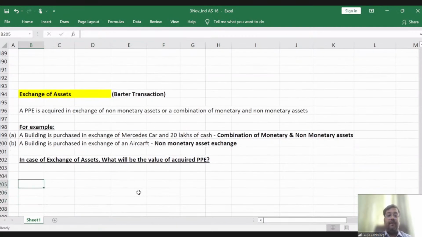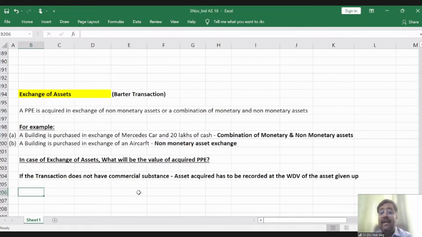Friends, the standard says that if the transaction does not have a commercial substance, the asset acquired has to be recorded at the WDV of the asset given. This term, commercial substance, we have also discussed in the revenue standard. For example, I am purchasing a building and in return I am giving a building.